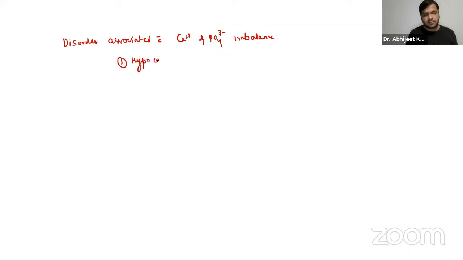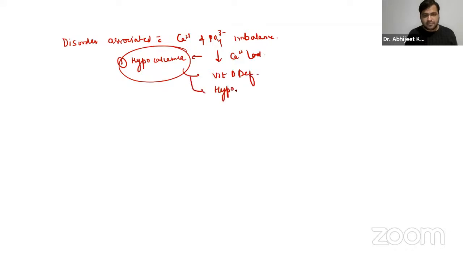Now, guys, remember the disorders associated with calcium and phosphate imbalance. Just try to remember one, that is hypocalcemia. Hypocalcemia basically refers to low calcium levels, right? What could be the reason of hypocalcemia? Yes, vitamin D deficiency. Either it can be hypoparathyroidism, right? Decreased PTH secretion can also lead to this.